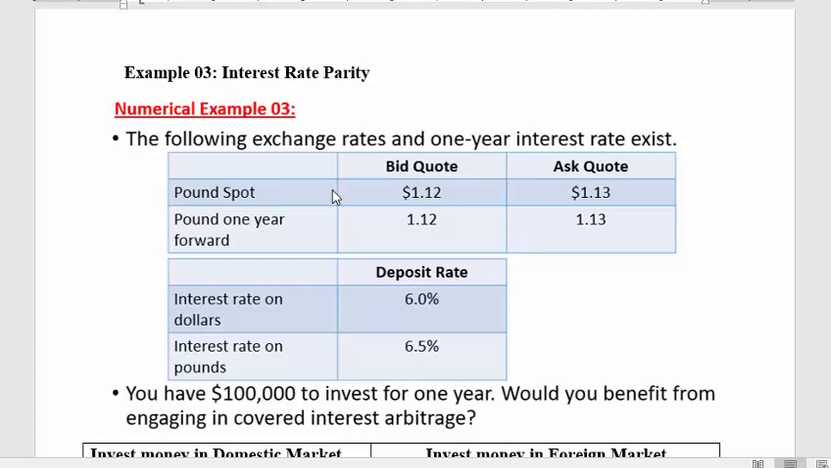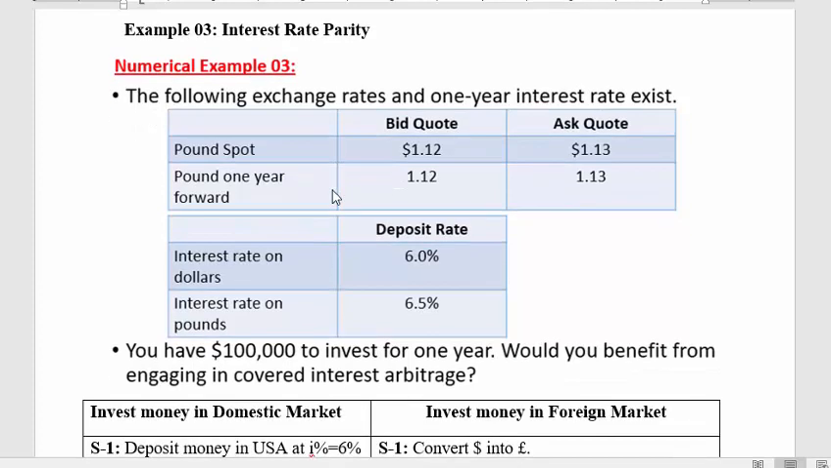So in this example we have bid and ask rates given, so that's the point of difference between this numerical and the previous numericals. In this numerical we have the bid quote and the ask quote given. So what you need to do is recap a little bit the concept of bid and ask and which rate should be selected. You can get it from the topic of covered currency arbitrage or currency arbitrage.